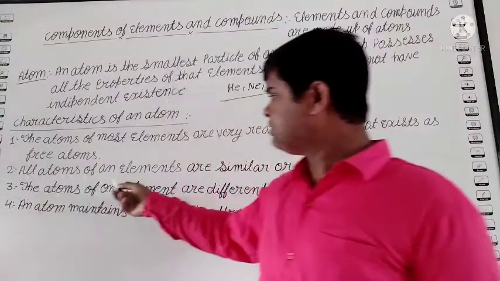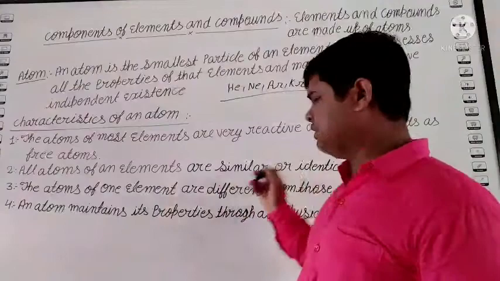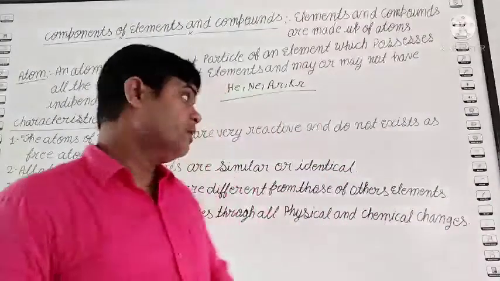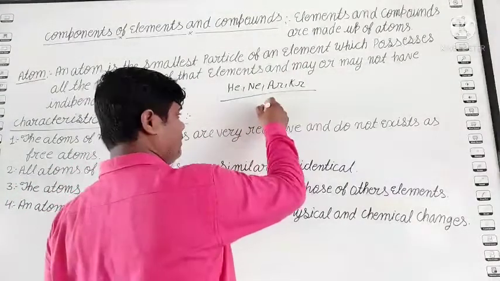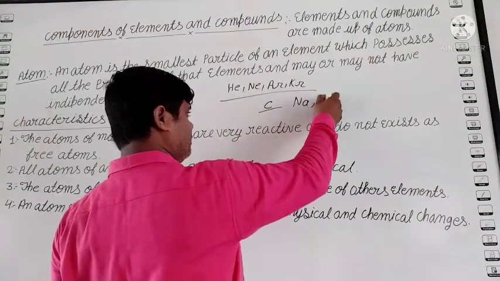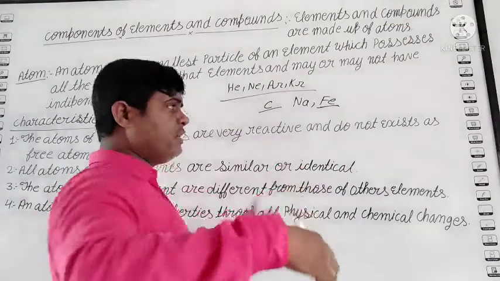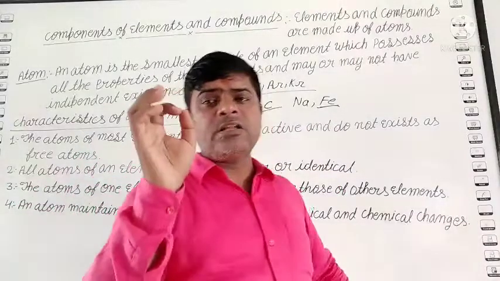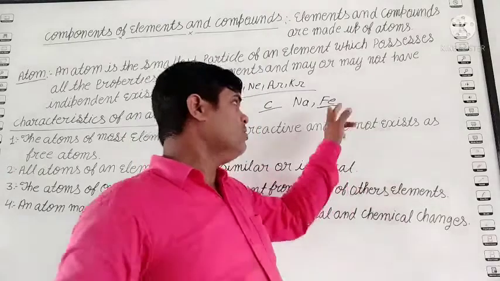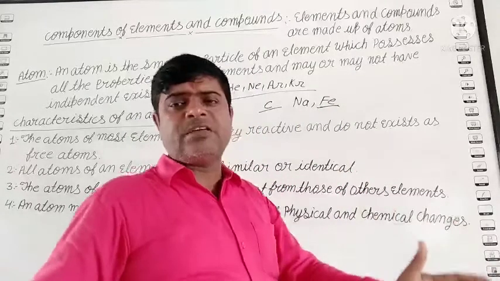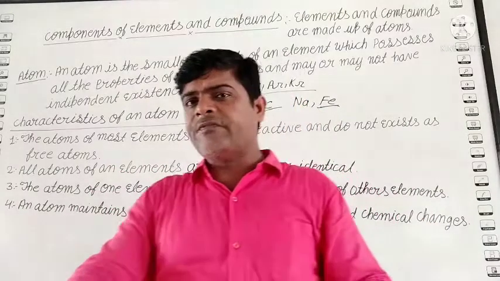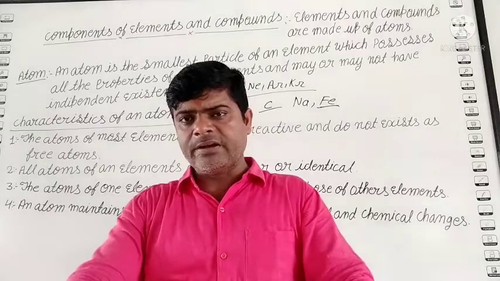Second, all atoms of an element are similar or identical. Student, suppose we discuss carbon, coal, sodium, iron. If you take iron, then the property of one iron atom is similar to the property of the full iron piece. If a big piece of iron is attracted by a magnet, then one small piece of iron is also attracted by the magnet.